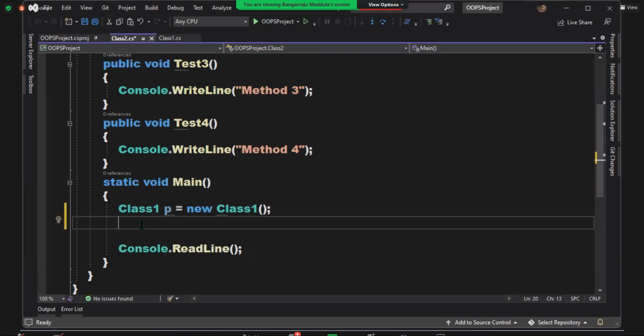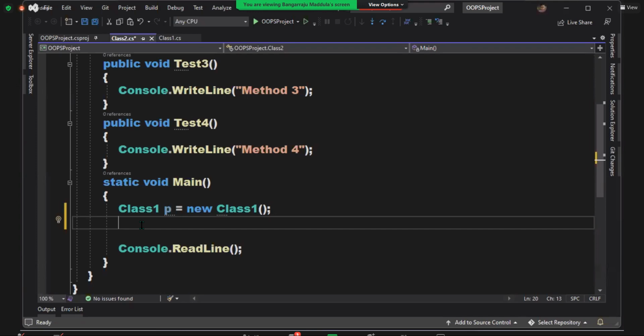Every class, predefined or user defined, has a default parent class. What is the default parent class? Object class. Are you clear? We have a class called object here. That is the reason why, look at the notes, what is P? Instance. We don't call it object in C#, this is what I said to you already. We call it instance. Why? Because we have a class called object. That's why the terminology has been differentiated here, calling it an instance of the class and not an object of the class. Is it clear, all of you?